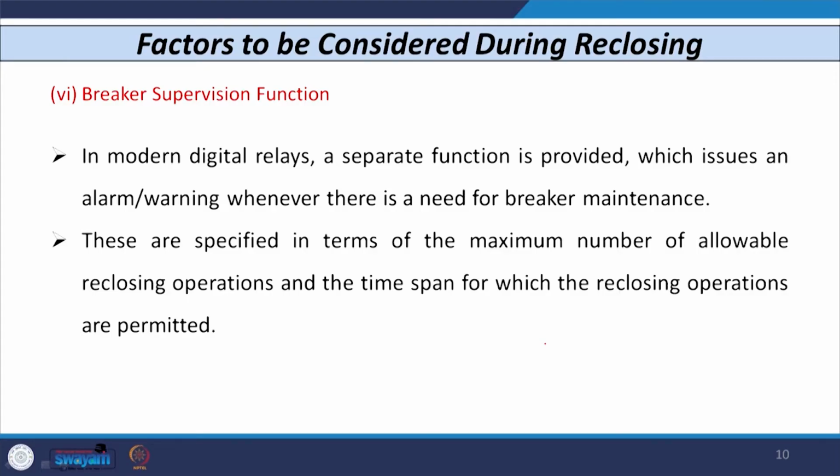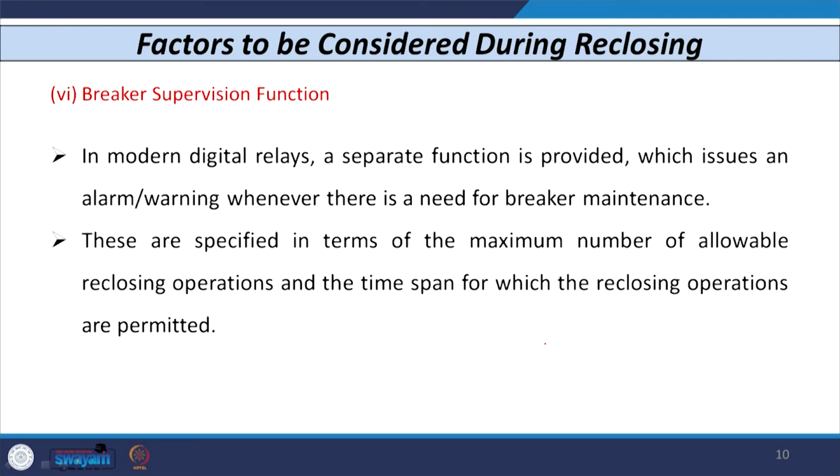So, the digital relay is associated with the circuit breaker. Whenever you install it, the breaker supervision function is available in the relay itself, so you have to provide how many mechanical operations this breaker can easily carry out. Once the relay has this number, it can automatically issue an alarm or warning that there is now a need for breaker maintenance, and the operator has to take care of such a warning or alarm.